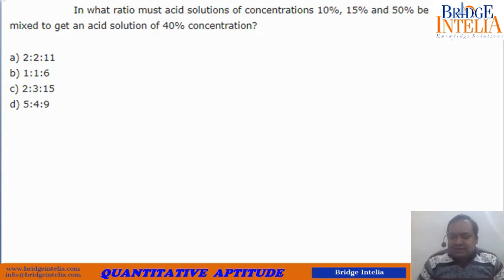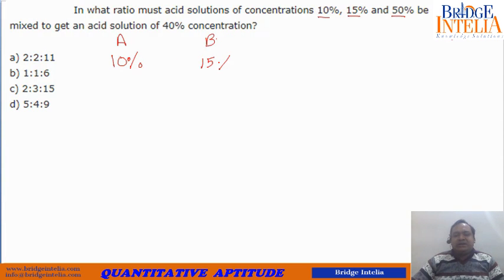So now let's understand something. This time you have 3 different types of liquids. Let's call them A, B and C. So this is A, B is 15% concentrated, C is 50% concentrated.